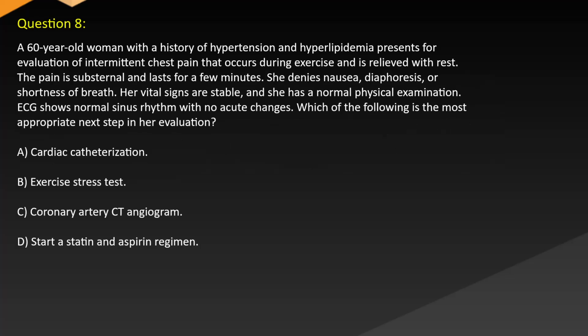Question 8. A 60-year-old woman with a history of hypertension and hyperlipidemia presents for evaluation of intermittent chest pain that occurs during exercise and is relieved with rest. The pain is substernal and lasts for a few minutes. She denies nausea, diaphoresis, or shortness of breath. Her vital signs are stable and she has a normal physical examination. ECG shows normal sinus rhythm with no acute changes. Which of the following is the most appropriate next step in her evaluation?